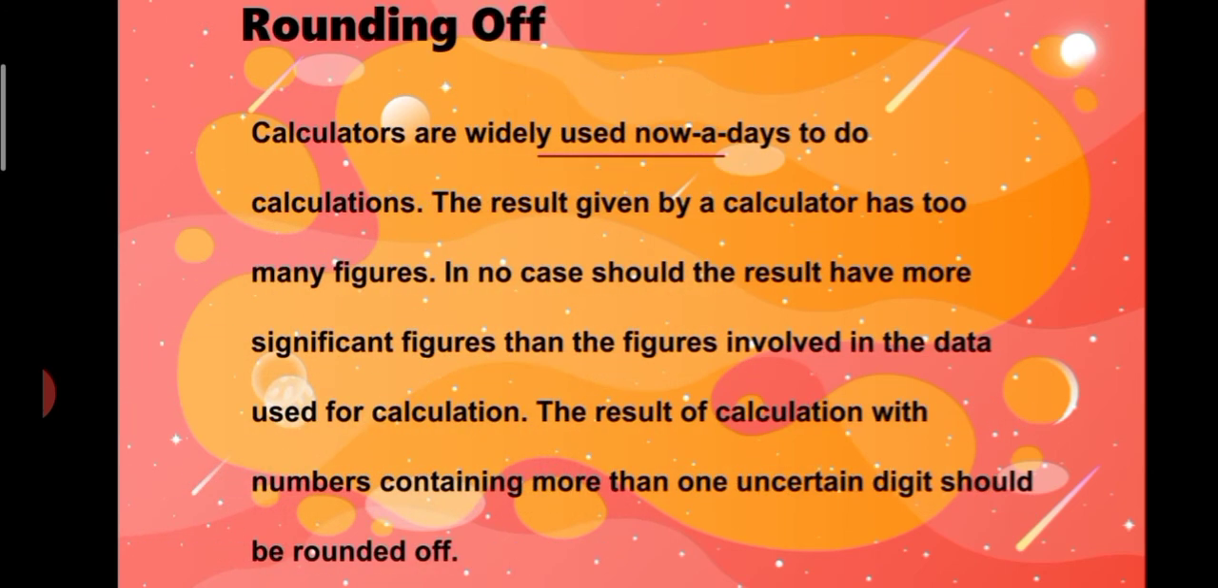Calculators are widely used nowadays to do calculations. The result given by a calculator has too many figures. In no case should the result have more significant figures than the figures involved in the data used for calculation. The result of a calculation with numbers containing more than one uncertain digit should be rounded off.